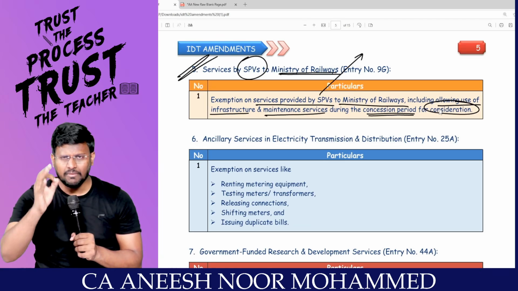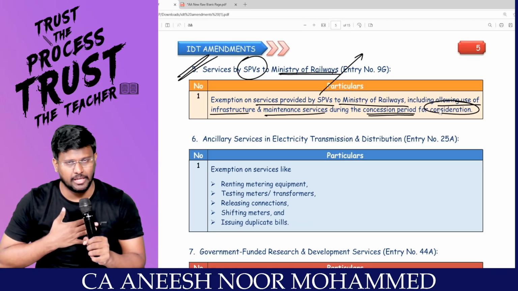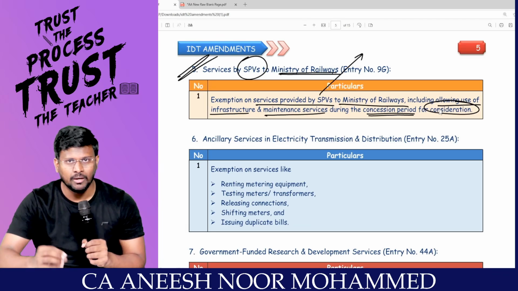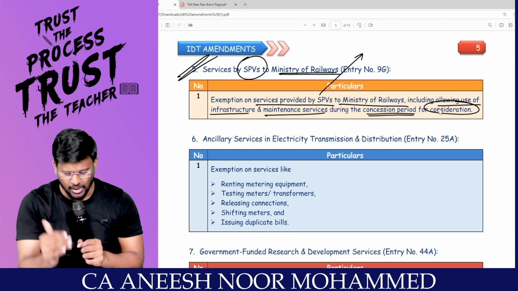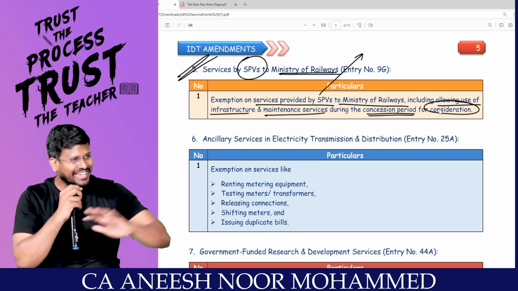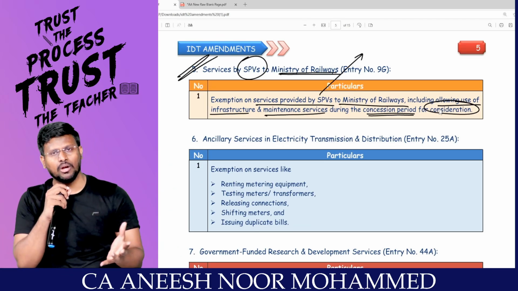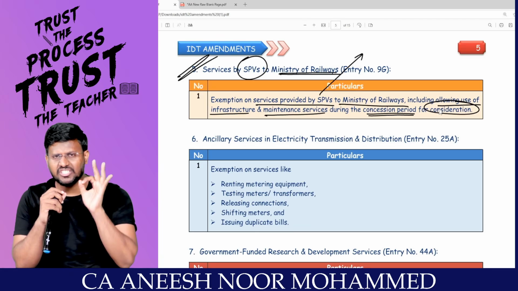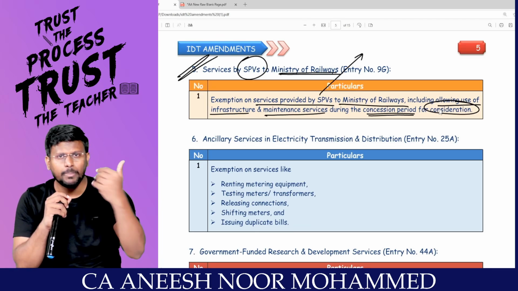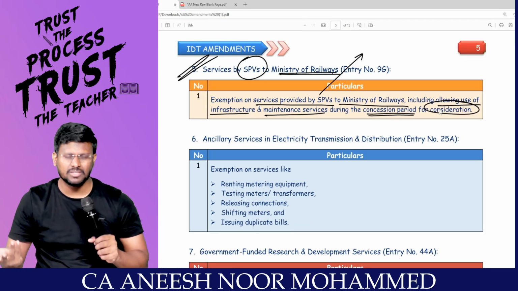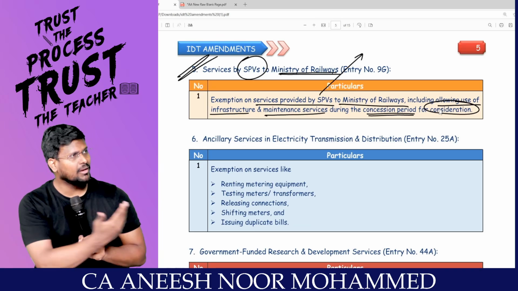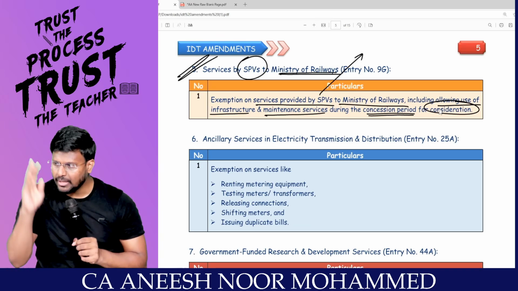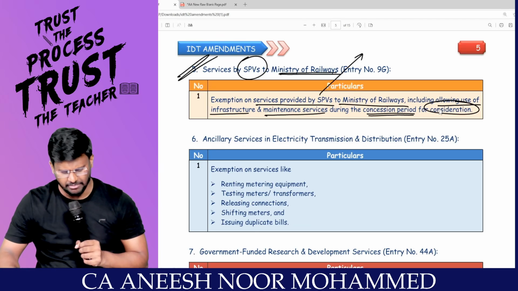So, my dear lovable students, service provider is SPV, special purpose vehicle. They will be providing service to Ministry of Railway. What service they will be providing? Construction service, maintenance service. They will clean the entire railway station and all, escalators and all infrastructure, they will keep it pakka. That will be exempt from GST. That's it. Because this SPV has been created for the purpose of supporting railway. Then after they collect GST from railway, they are paying to the government itself. Government is saying that leave it, man, exempted, man.